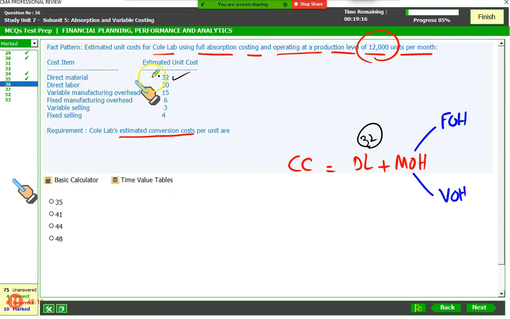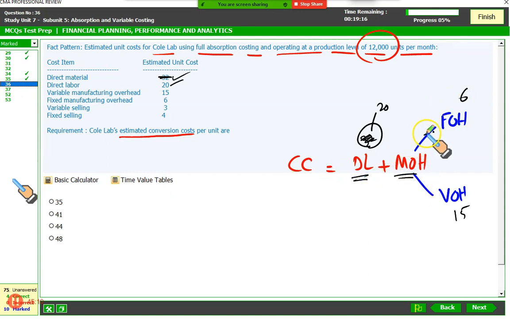Direct labor, oh no, we don't need to do direct material. There is no direct material, sorry. Direct labor, 20. Then variable manufacturing cost, 15. Fixed manufacturing cost, 6. Remember, conversion cost is the sum of direct labor and manufacturing overhead.